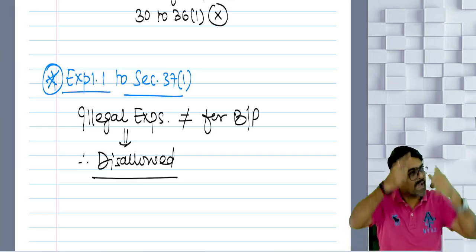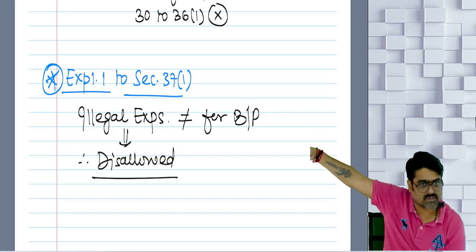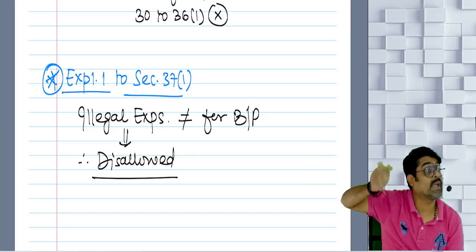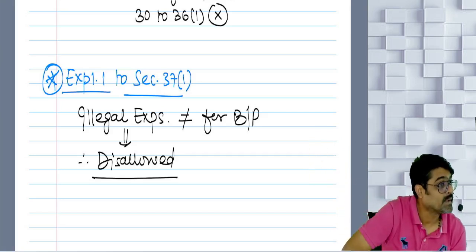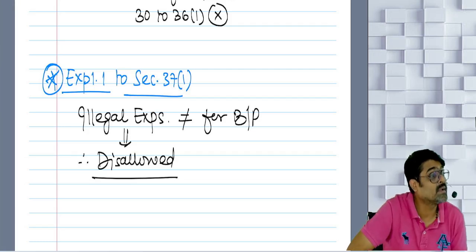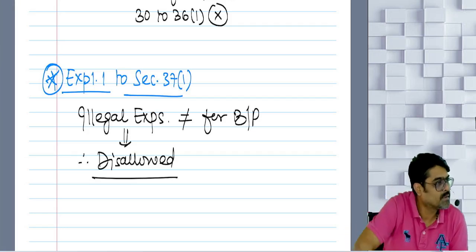Will I calculate my PGBP income on sale of drugs and go and tell them? No. But what if they catch me and come to know that I have earned this much income? Then they can very well charge that income under the head PGBP.